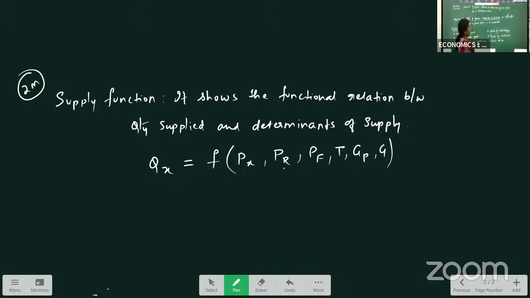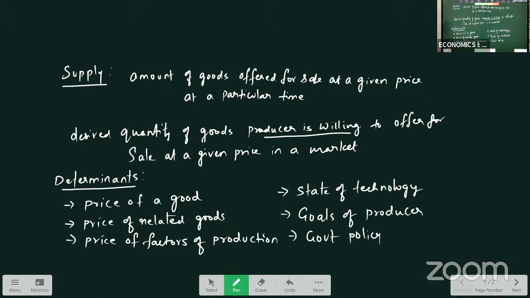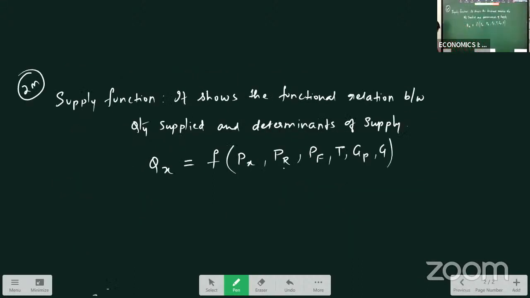See, in the previous question, we have seen what is supply and what are the determinants of supply. Now, based on these determinants, you have supply function. You will be writing the supply function based on the determinants of supply. Now, the next concept in supply you have to study, that is law of supply. What is law of supply?